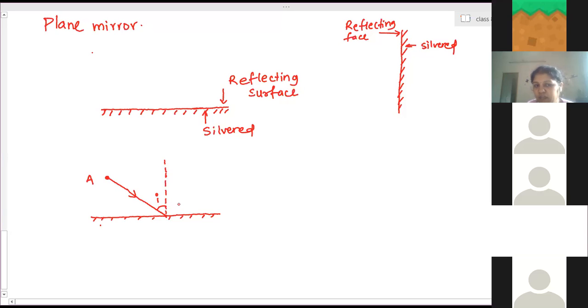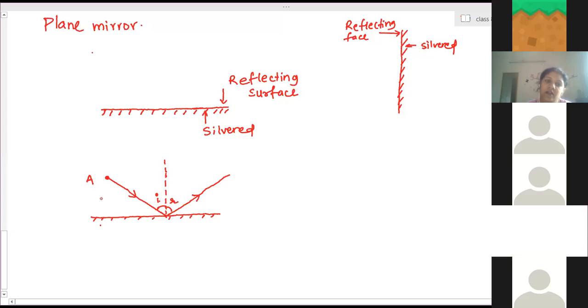An equal angle has to be made on the other side of the normal. Suppose it is 30 degrees, then you make 30 degrees on this side and draw the ray like this. So this is R. I and R are equal.